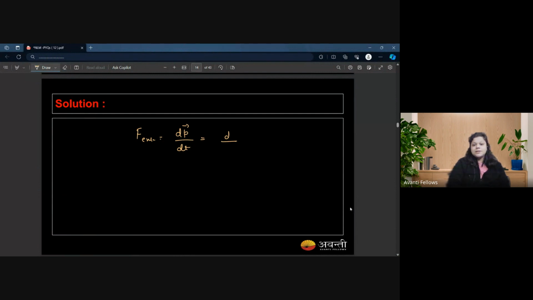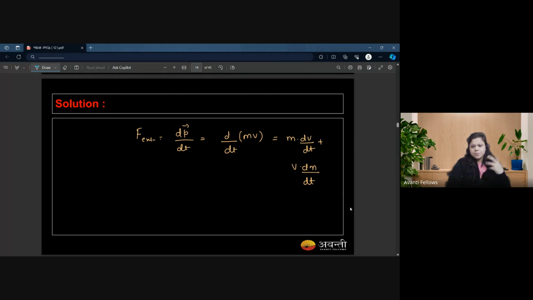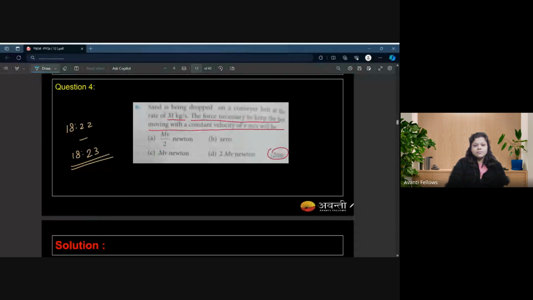d by dt of m into v. We can write it as m dv by dt plus v dm by dt, right? Since in this question you have the particular information given that we want a constant velocity, dv by dt is going to be 0. So this external force would become v times the rate of change of mass, and the rate of change of mass is m. So basically you need to apply this much force in order to move that belt with a constant velocity. And this is your option C. Is that okay? Yes, ma'am.